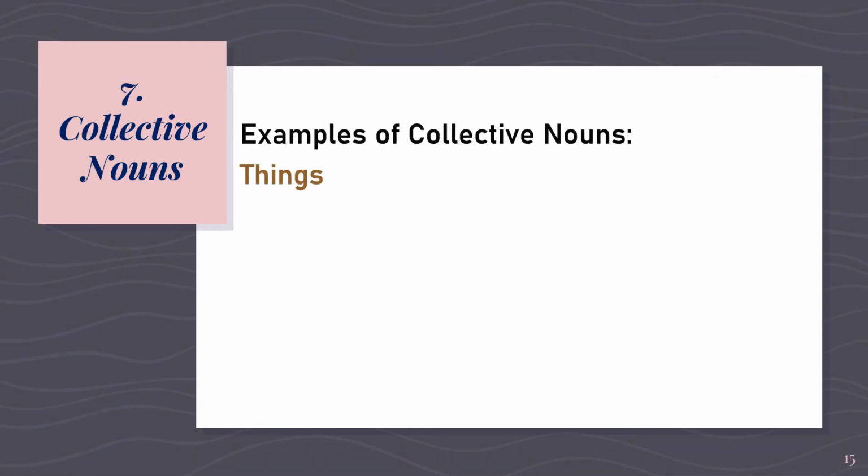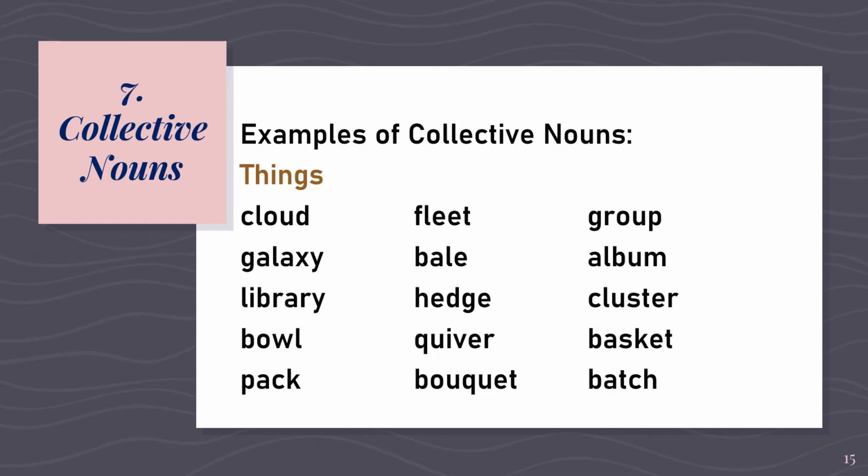Now let's move on to the examples of collective nouns used for groups of things. We have cloud, like cloud of dust. Galaxy, like galaxy of stars. Library, like library of books. Bowl, like bowl of rice. Pack, like pack of cards. Fleet, like fleet of vessels. Bale, like bale of cotton.